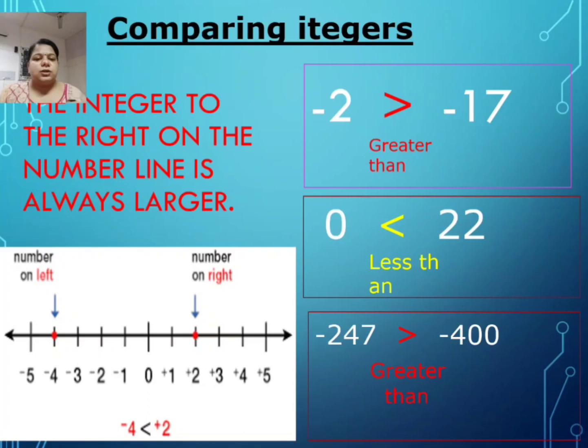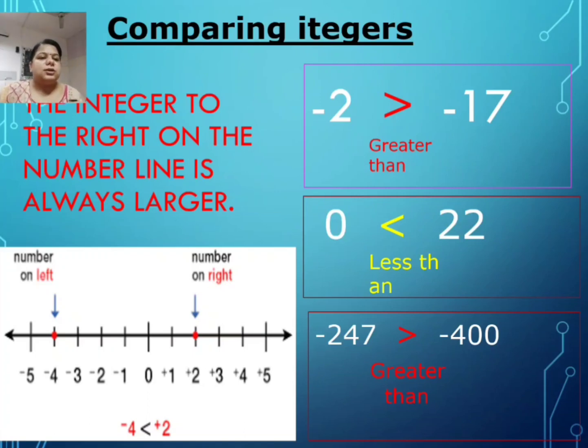Minus 2, minus 3, minus 4 and 17 will come to the left, so minus 2 is greater than minus 17. Simply, 0 is less than 22. And minus 247 and minus 400: minus 247 is greater than minus 400.